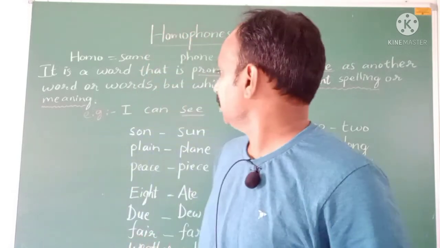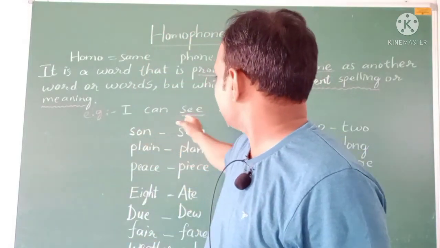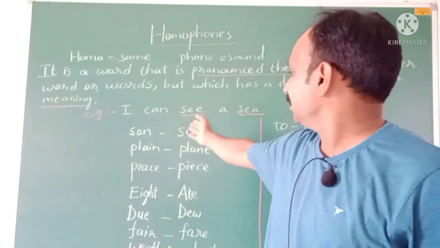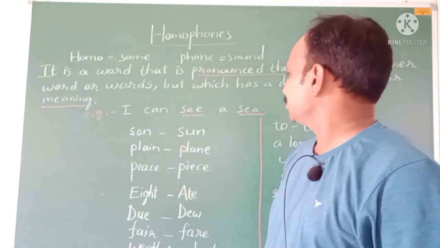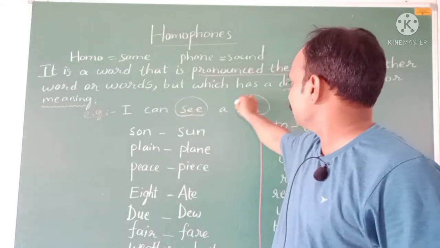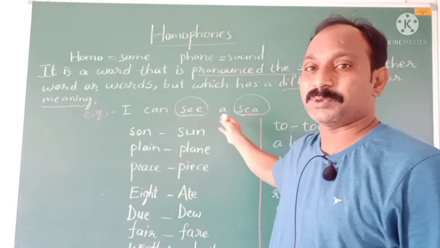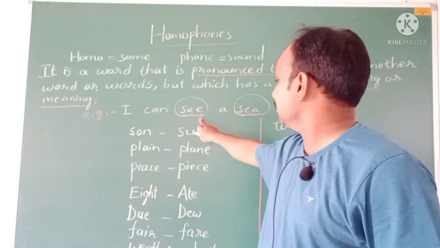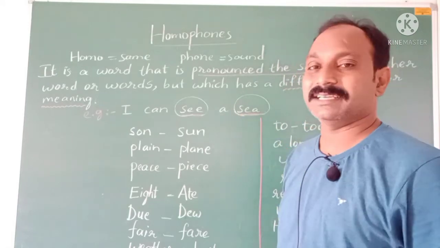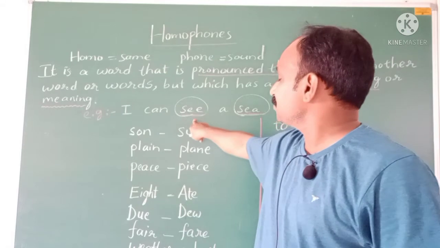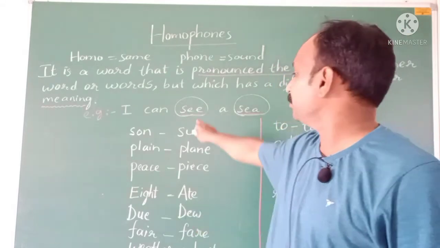Now let us see more about them with examples. I can see a sea. I can see a sea. So here the word see, and here also the word see, both are pronounced the same. The spelling is different: S-E-E, S-E-A. Here the meaning of this word and this word is different, though they are pronounced the same.